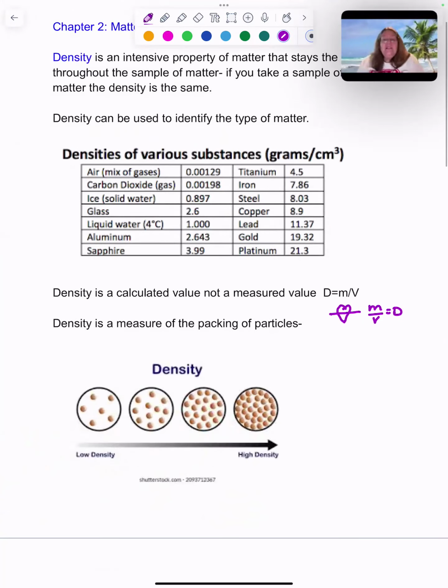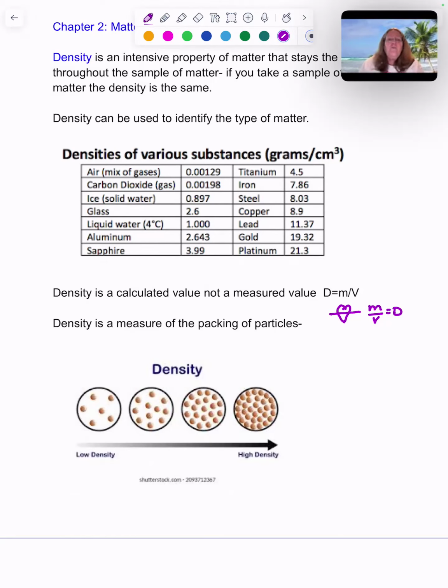So density is a measure of the packing of the particles. Things that have a low density are going to have few particles per volume. And if it's got a high density, the particles are tightly packed in. So you can probably make the assumption that a gas is going to be low density because there's a lot of space between the particles, and solids would have a higher density.